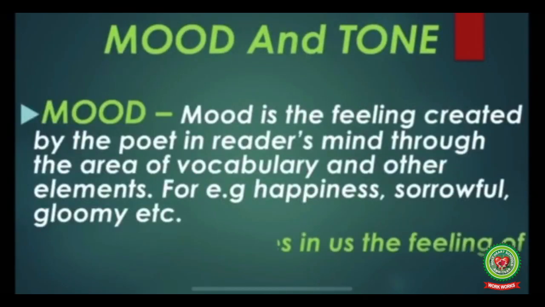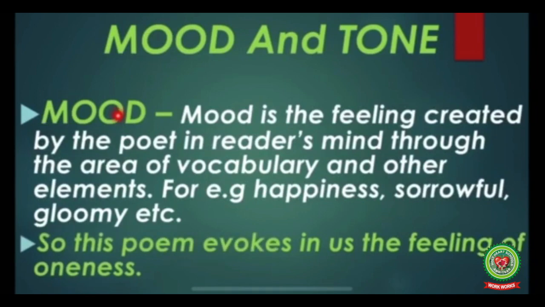Let's discuss the mood and tone of the poem. First, we will be discussing mood. Mood is the feeling created by the poet in the reader's mind through the use of vocabulary and other elements. Children, mood is the feeling which the poet creates in us by using different vocabulary and other elements in his poem. For example, happiness, sorrowful, gloomy, etc. So children, this poem evokes in us the feeling of oneness.